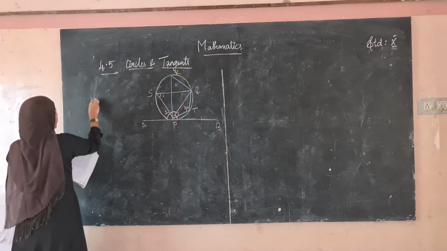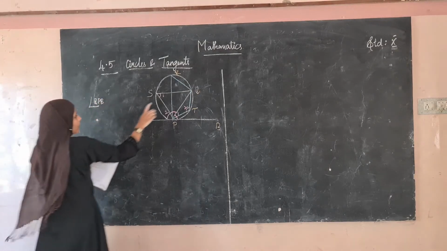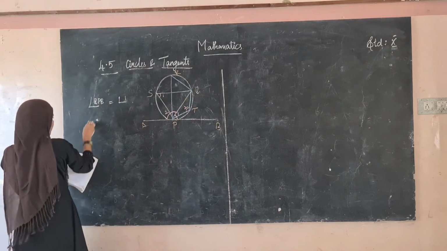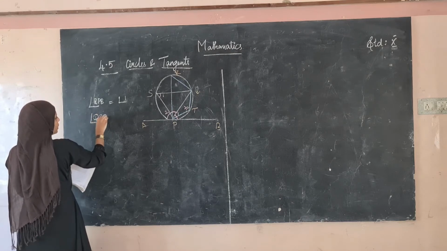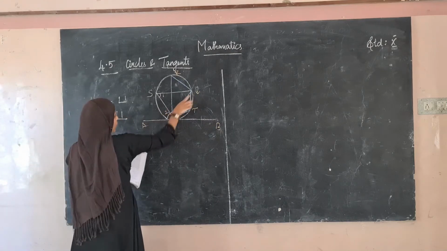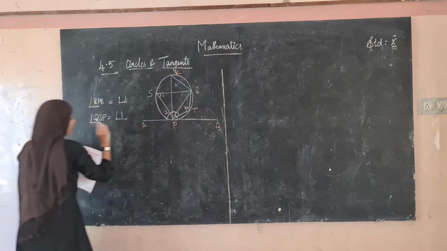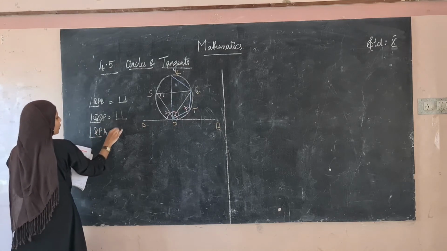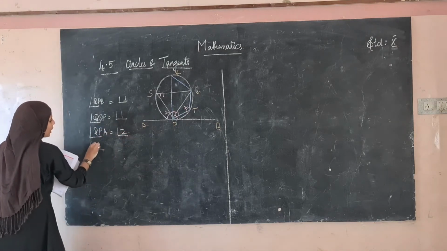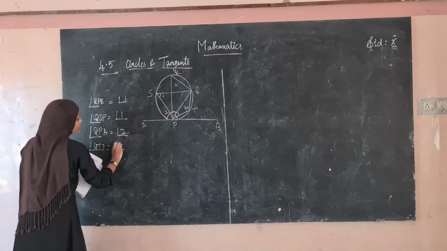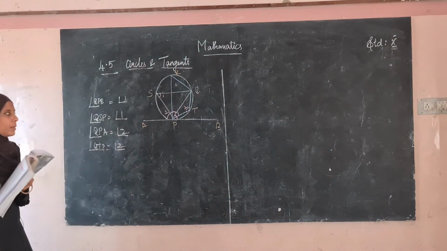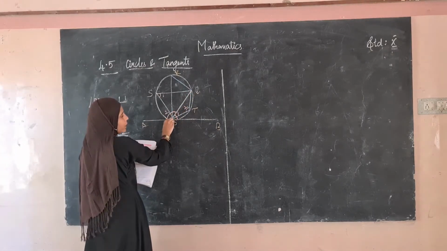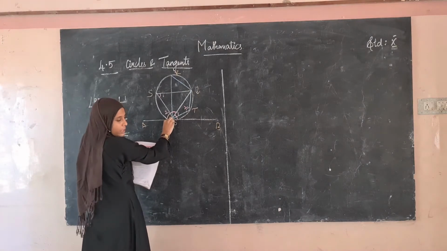See here, angle QPB. What is angle QPB? Angle QPB is equal to angle 1, and angle QSB will also be equal to 1. So QPB is equal to QSB, and similarly angle QPA is equal to angle 2, and that will be equal to angle QTP, which is also equal to angle 2. This is called the alternate segment. There is a line here. This is called the quadrant of the circle. This is a chord of the circle. This is one chord of the circle.